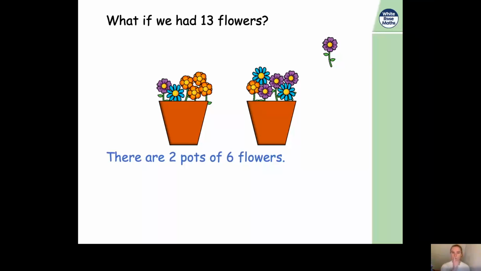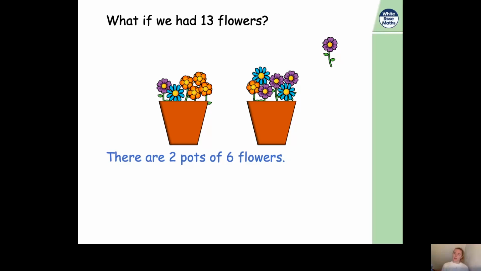Now, what do you notice? Yes, I noticed that too. There are 2 pots of 6 flowers, but what's the problem here? Yes, that's right. There's 1 flower that's not in the pot, is there? So we cannot share 13 flowers equally between 2 pots because there's 1 left over. So there are 2 pots of 6 flowers, but then there's 1 flower that's left over that hasn't got a pot.